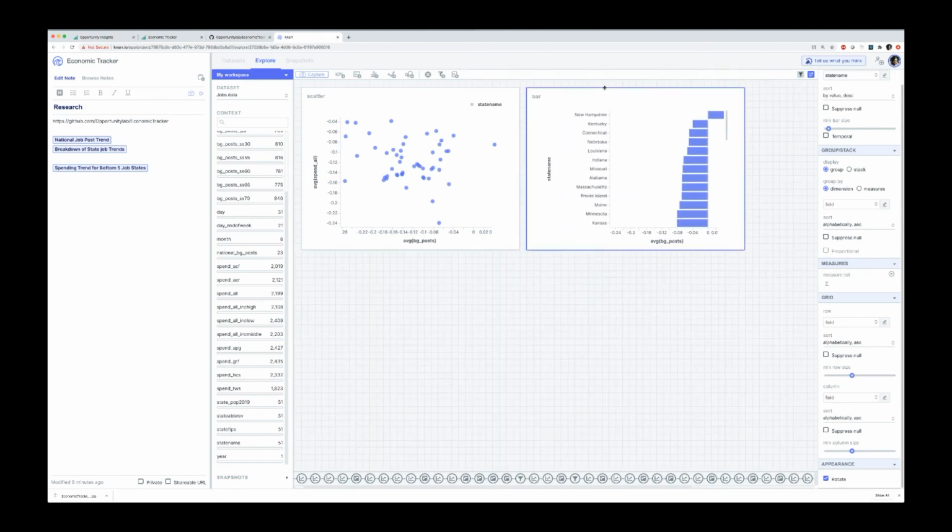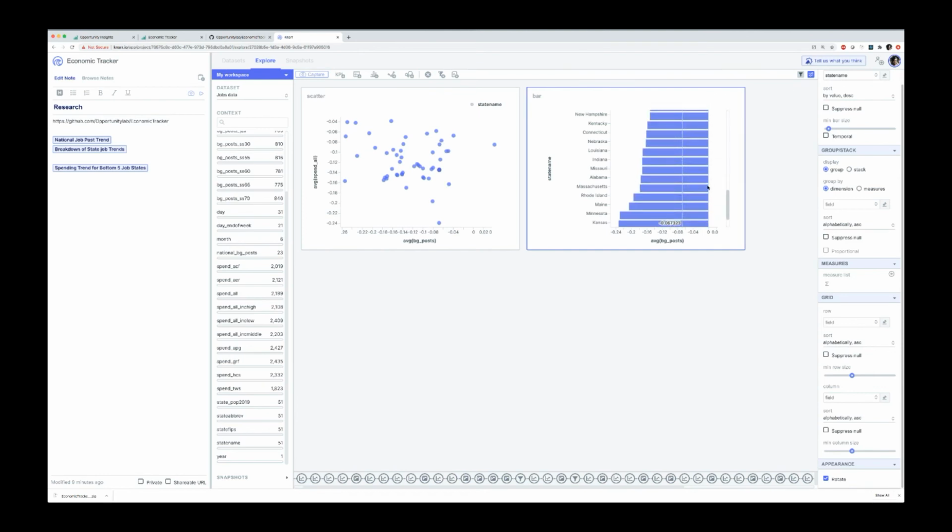What's useful here is I can interact with one chart and see how the data works in another. So for example, I could hone in on New Hampshire, where job postings are up overall, and see where its place is against spending versus the others. Certainly it's an outlier in terms of job postings. It still does have a pretty significant dip in spending, so that's an interesting thing here.